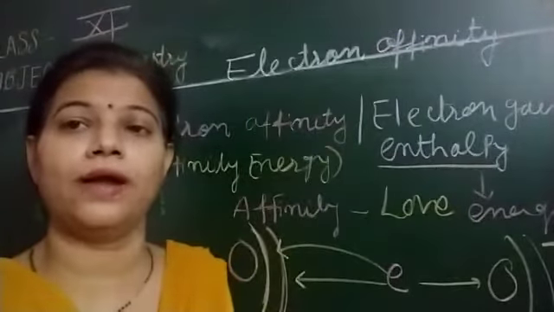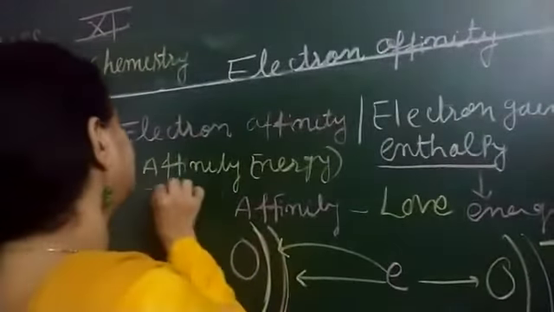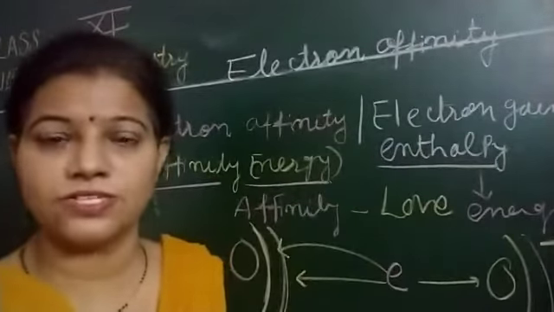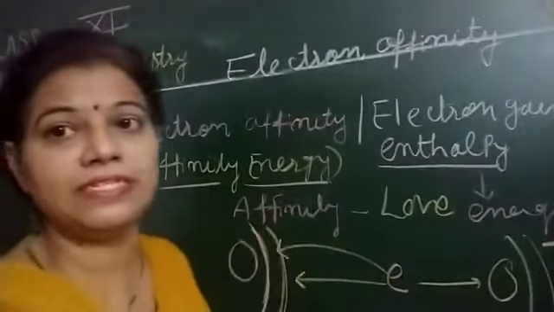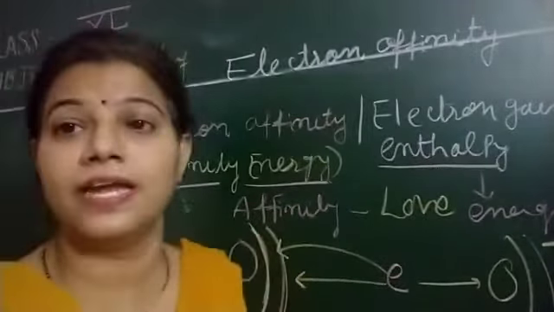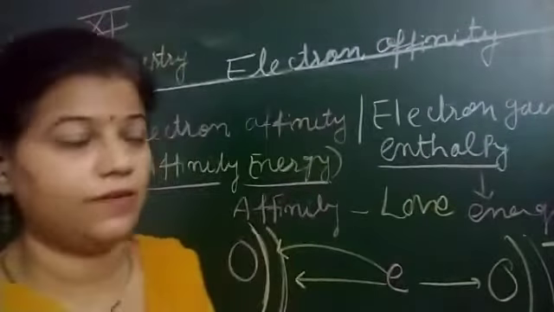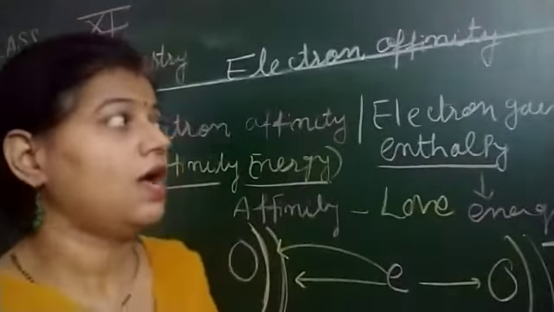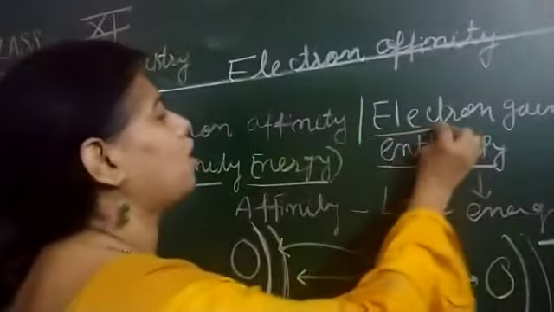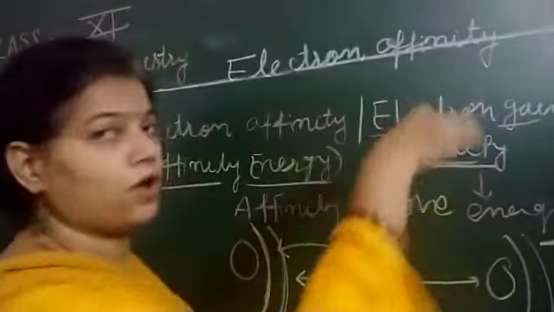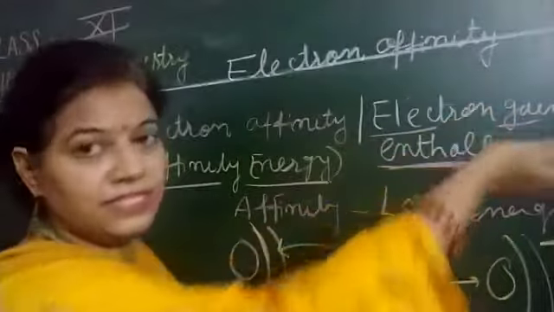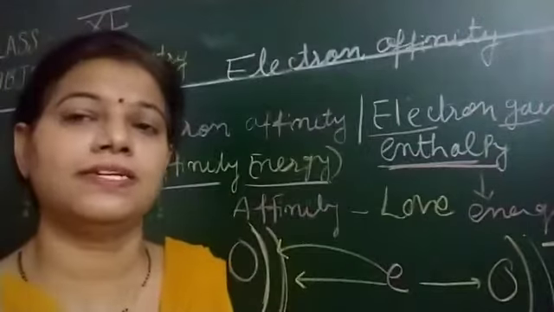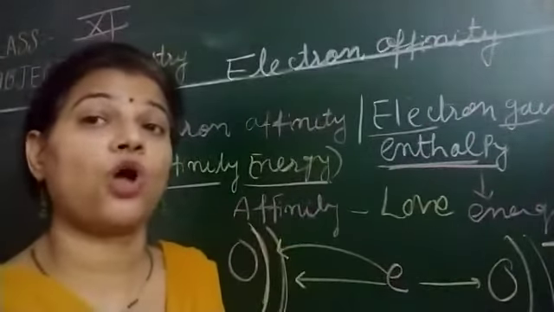Now, because here we are talking about energy, it is said to be affinity energy also. Why is it said to be affinity energy? As I told you, the word affinity means love, the love of an atom towards the electron, towards the gain of the electron, right? That is why this energy is also said to be the affinity energy. Again, I use the word electron gain enthalpy. Electron means our electron, gain means gaining by the atom, and enthalpy. Enthalpy again, what does it mean? It's the energy. So the energy released or absorbed.